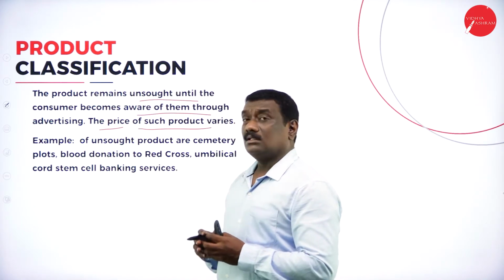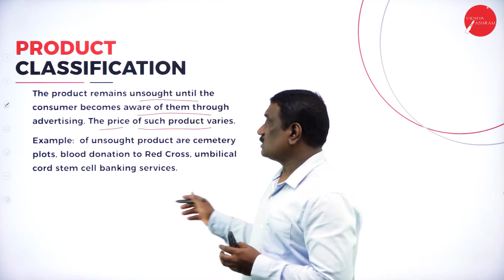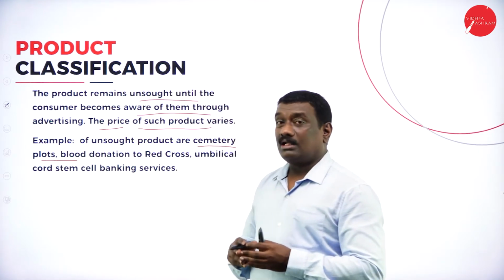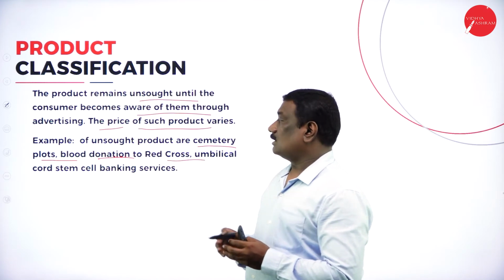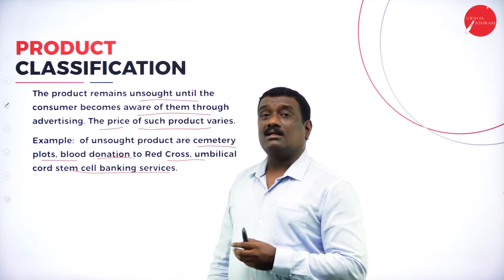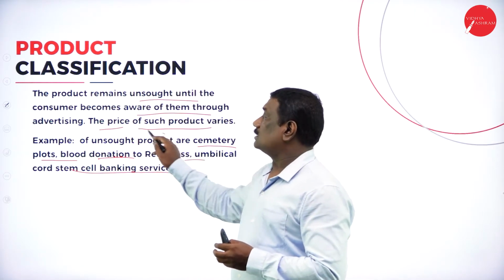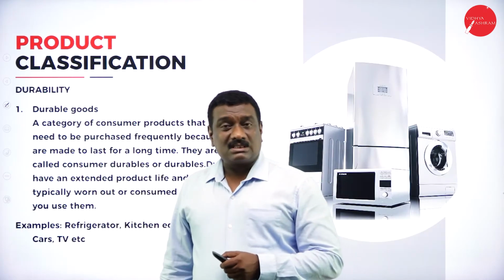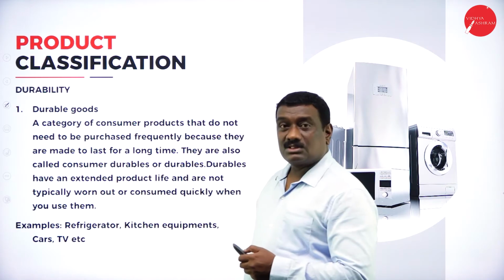Now which are the examples? Which are these unsought products? I can give the examples of cemetery plots, right? Or it may be blood donation, or the Red Cross, or umbilical cord banking services, right? Like this, we have different kinds of products, commodities or services, which are called unsought products.